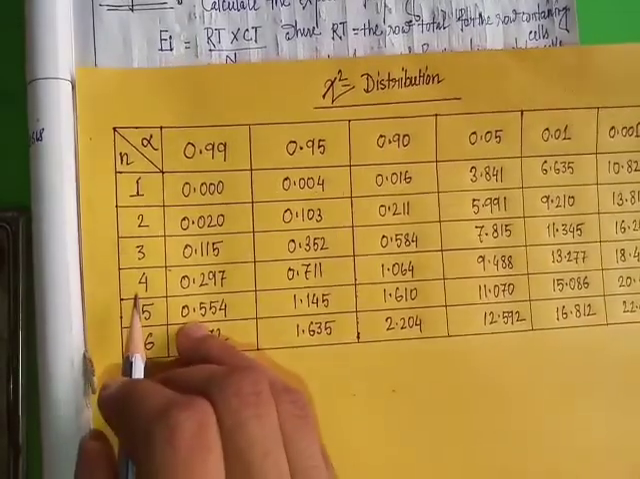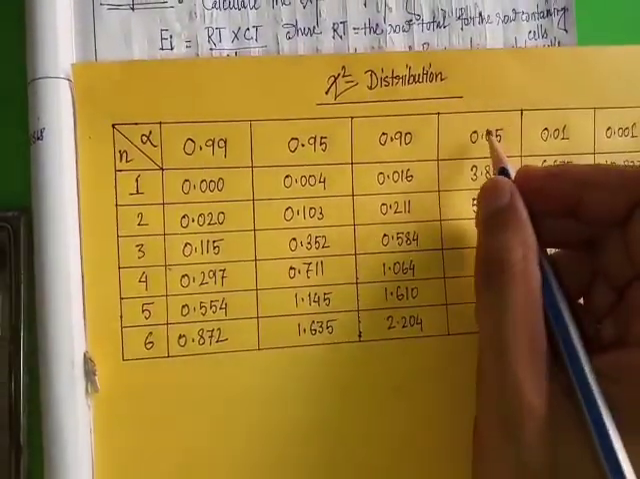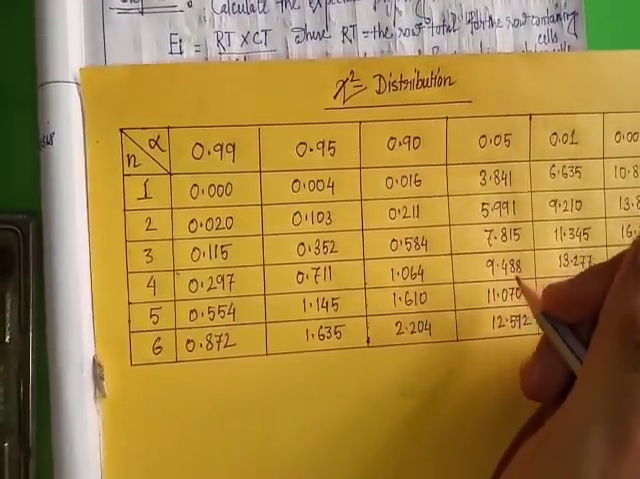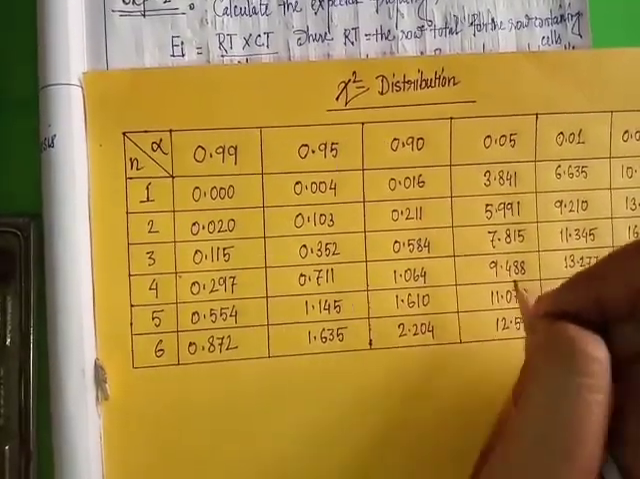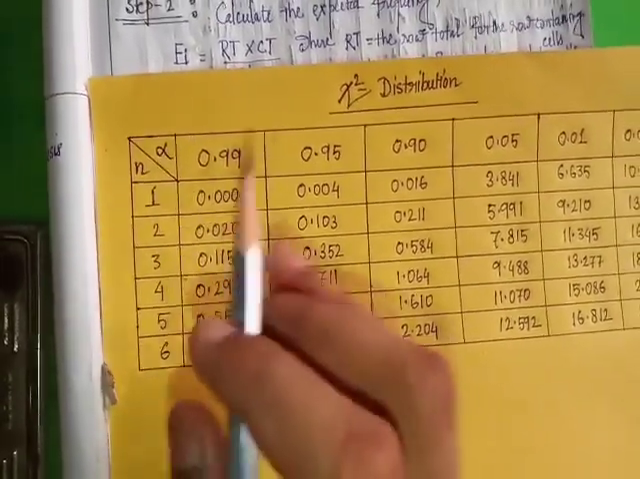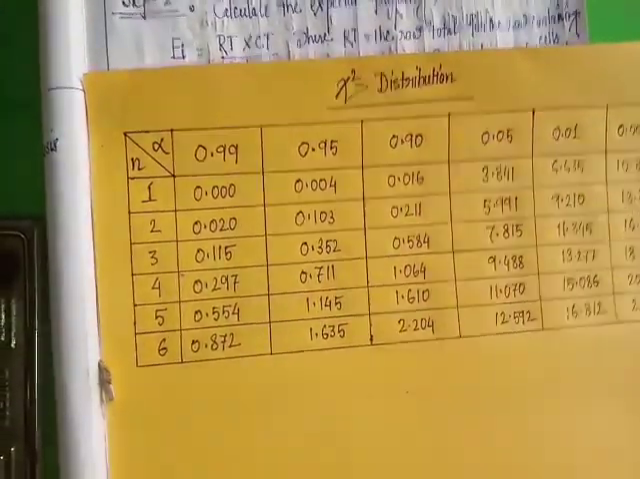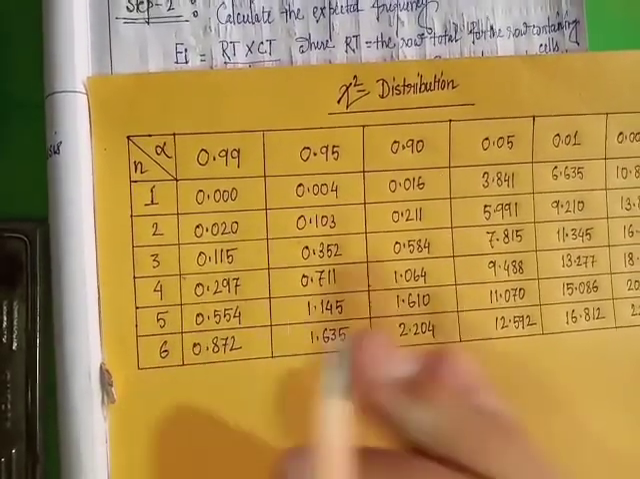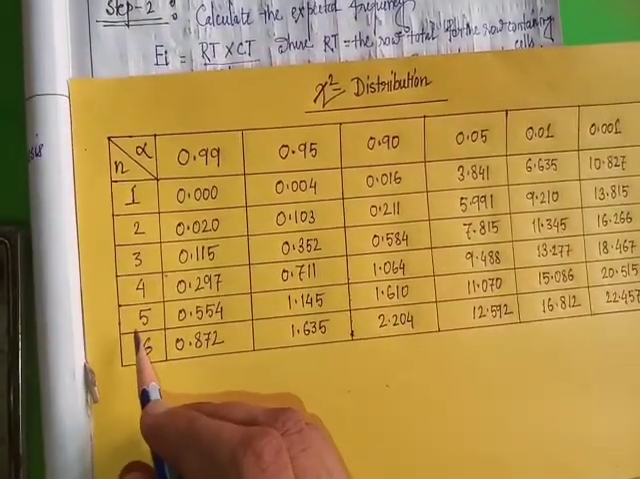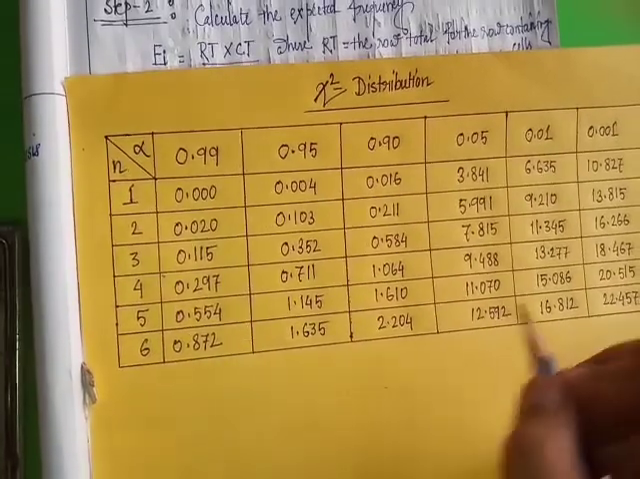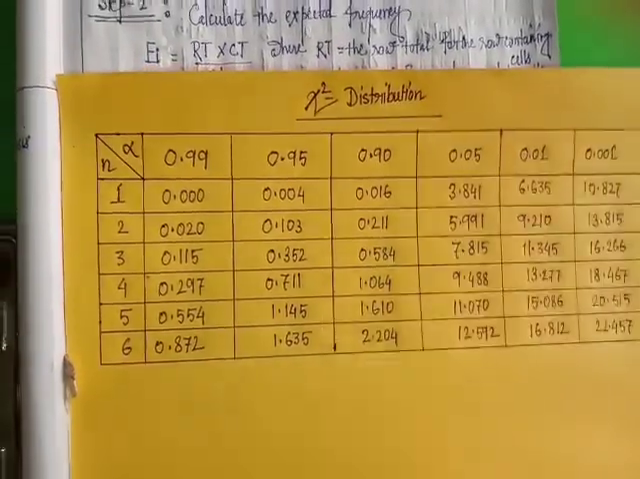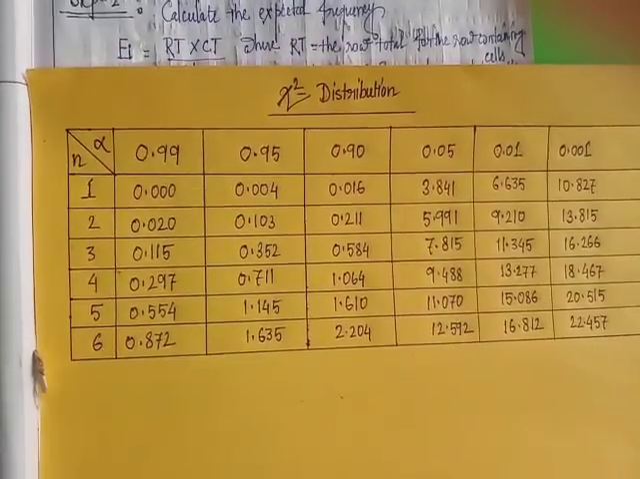When degrees of freedom is 4 with level of significance 5%, the tabulated or critical value of chi-square is 9.488. When degrees of freedom is 5 with level of significance 1%, the critical or tabulated value of chi-square is 15.086. Okay, please remember this result. So this is the fourth step.